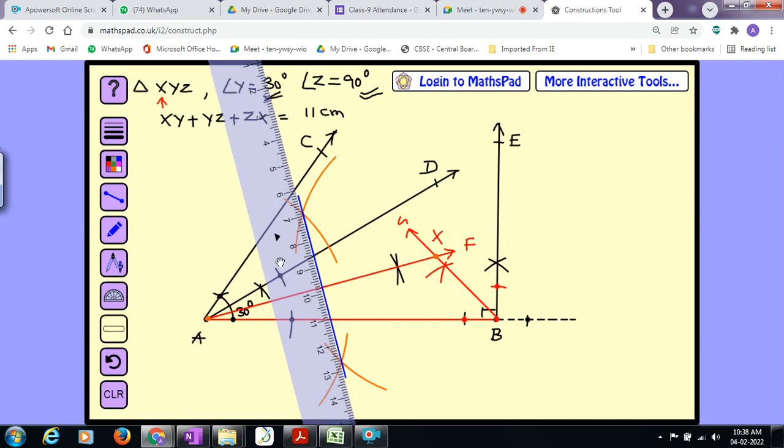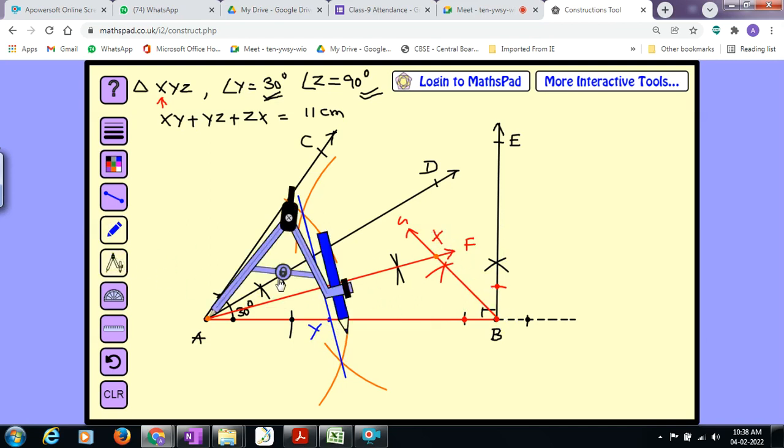So the first perpendicular bisector of AX is ready. Remove the ruler. This perpendicular bisector meets AB at some point. Let me name it as Y.